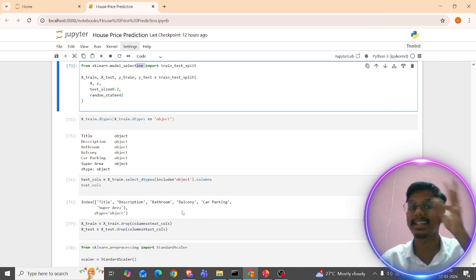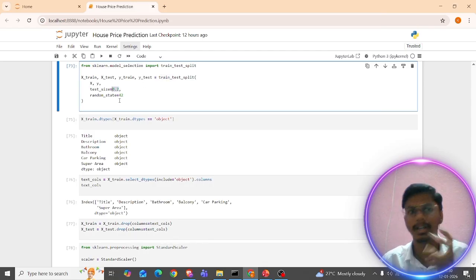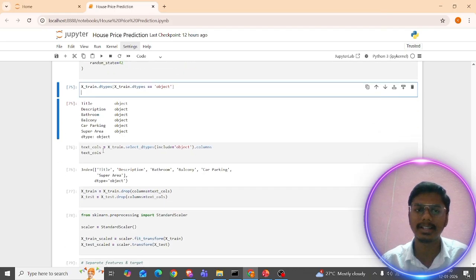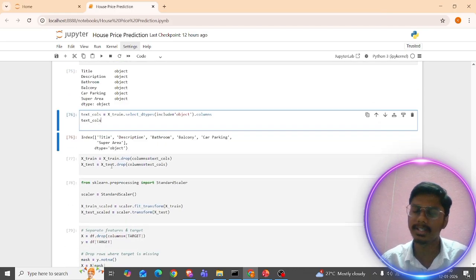X train, X test, Y train, Y test, right? Using this, I'm using train_test_split of X comma Y. The test size is 0.2, meaning 20% of the data, and the random state picks the split randomly. So that's what happens here. So X train and X test, these are the columns available for the train and test.